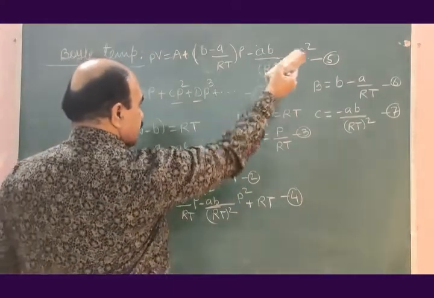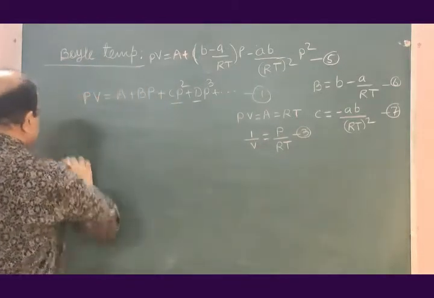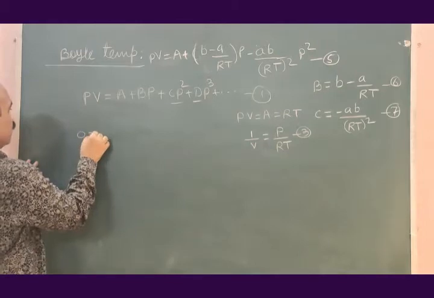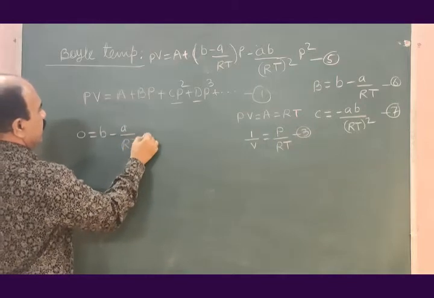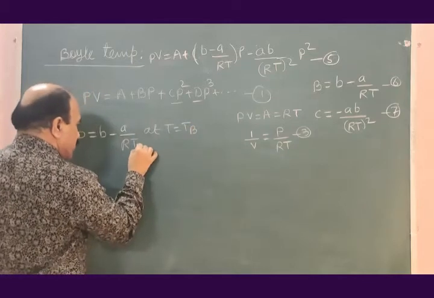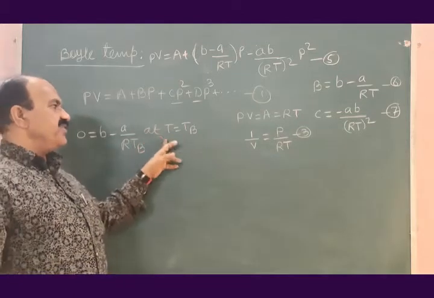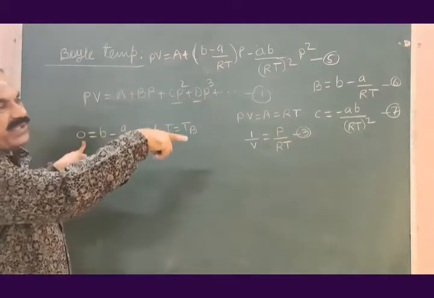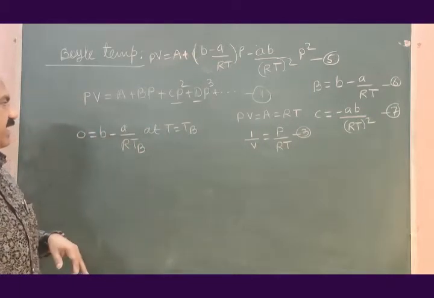As we are interested in equation 6, let us go to equation 6. Equation 6 reduces to 0 is equal to B minus A divided by RT at T is equal to TB. So, let us write this T as TB. What is this TB? Boil temperature. When temperature T is equal to boil temperature, B is 0, and therefore for T is equal to TB, equation 6 can be written as 0 is equal to B minus A by RTB.